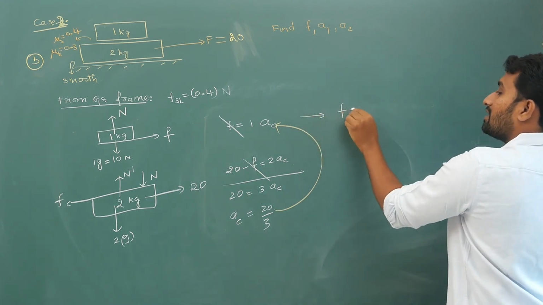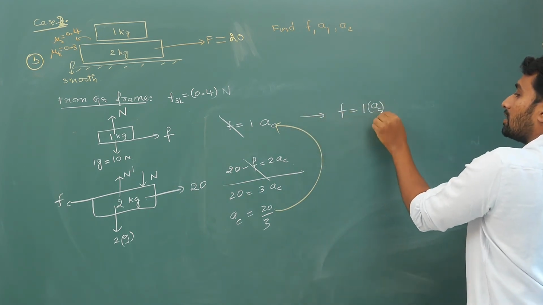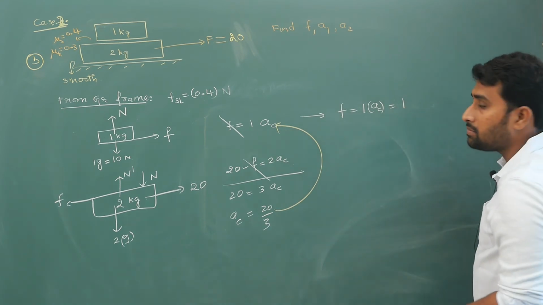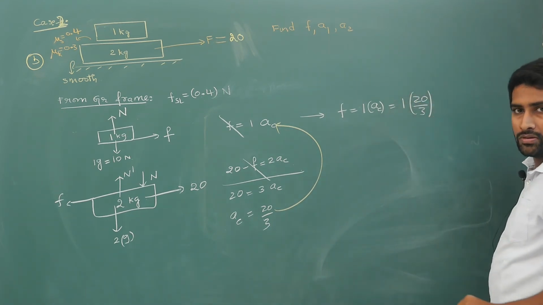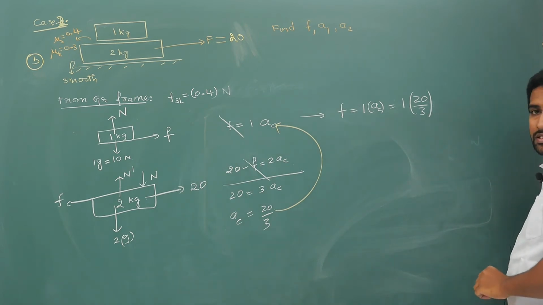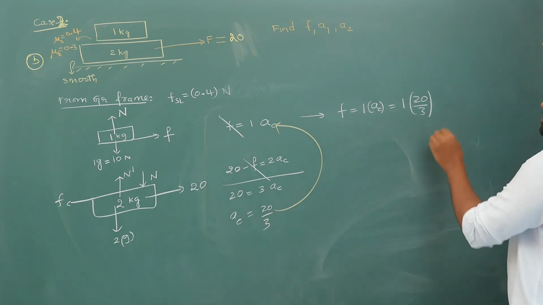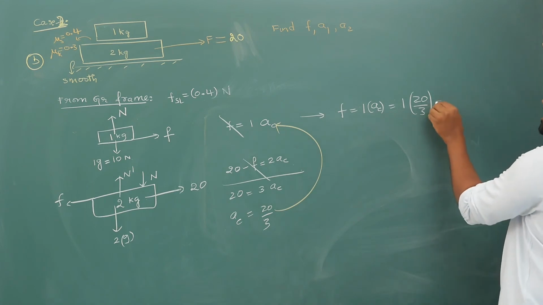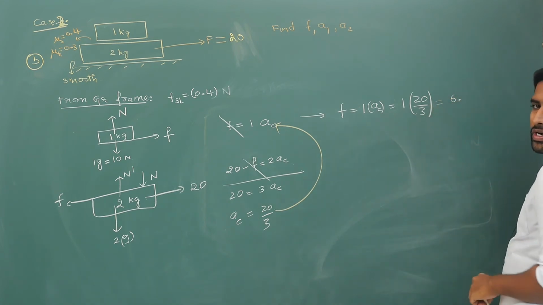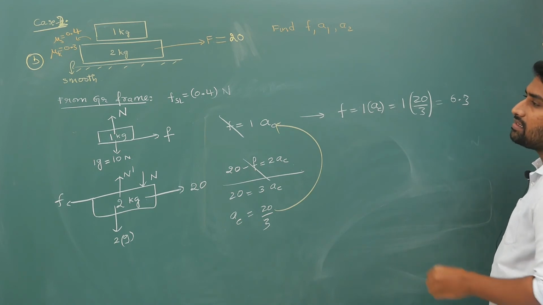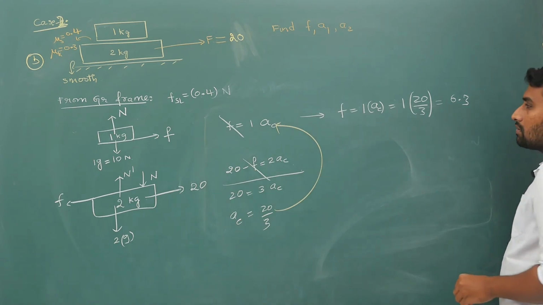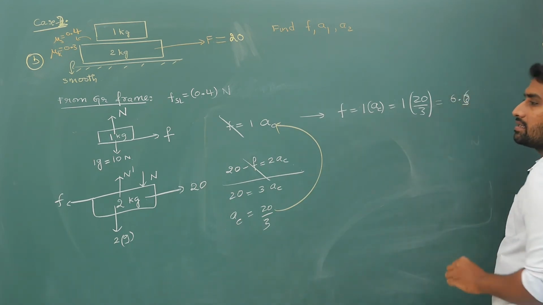So F is 1 times A common, that is equal to 1 times what is the common acceleration? 20 by 3. Okay, so your friction value is 20 by 3. So it is 6 point something, 6.6 whatever it is.